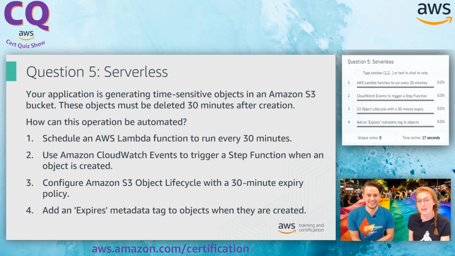Let's have a look, Josh. Your application is generating time-sensitive objects in an Amazon S3 bucket. These objects must be deleted 30 minutes after creation. Okay. How can this operation be automated? All right, so I'm zooming in on must be deleted 30 minutes, because I think that's going to be key. I did try and emphasize that for you as well.